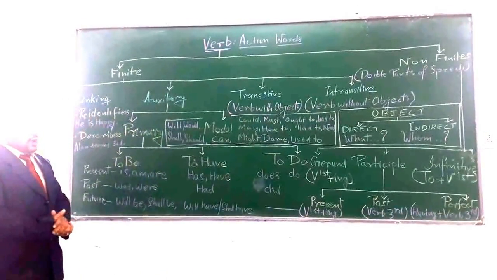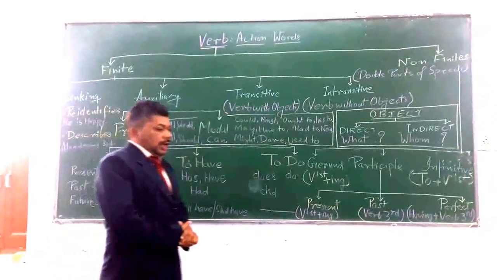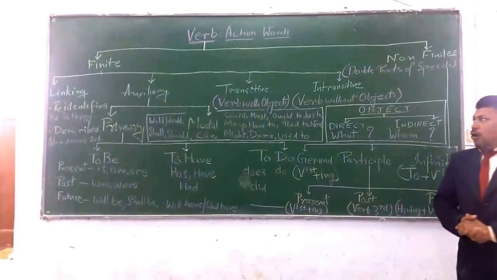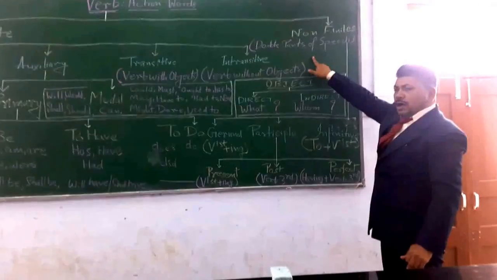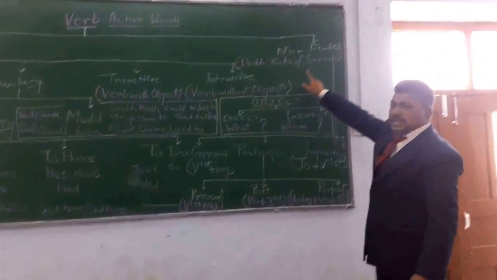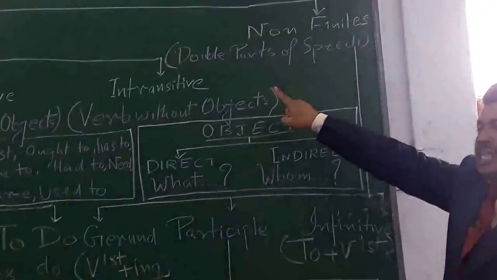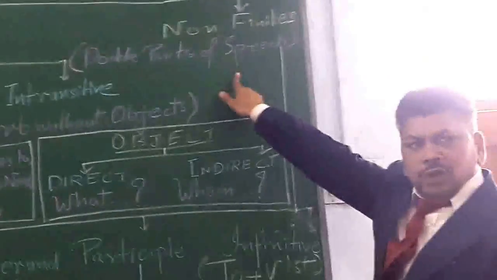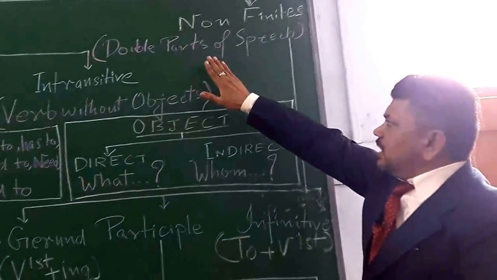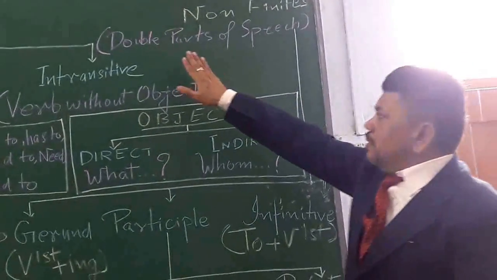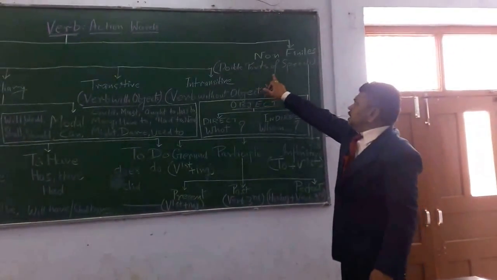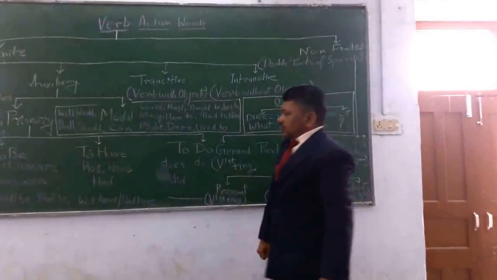And then again, non-finite verbs are also known as double parts of speech, because these non-finite verbs are made up of verbs but they don't behave as verb in any given sentence. They either work as adjectives or noun or any other parts of speech, but they don't behave as verb. So they are constructed by the verbs, but they never function as the verb.